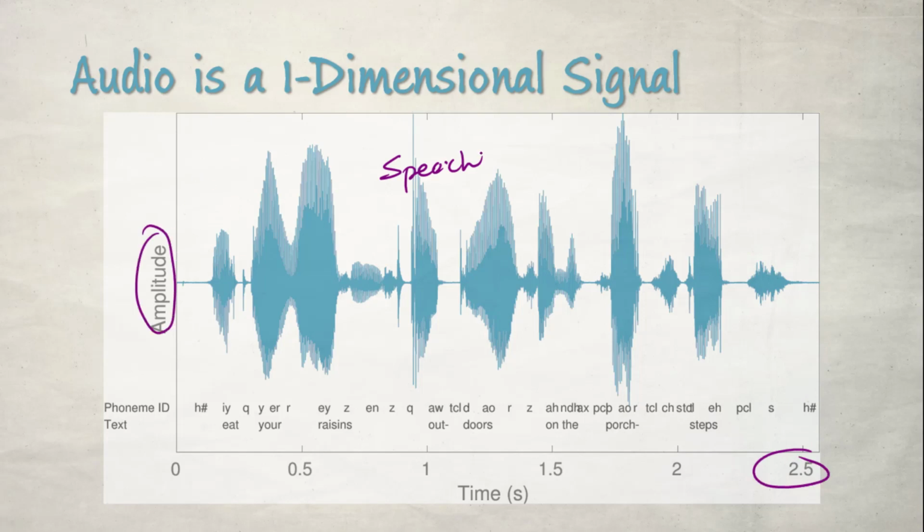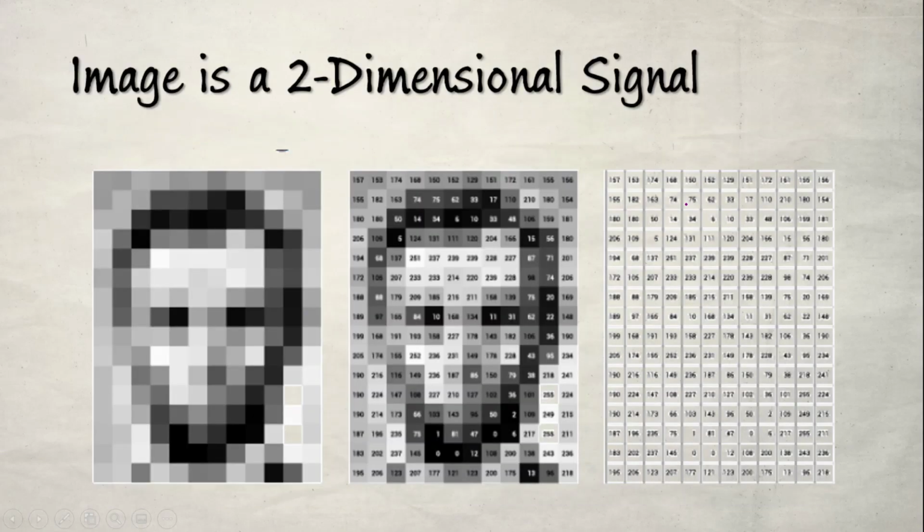A signal having only one independent variable and one dependent variable is known as a one-dimensional signal, 1D signal. So audio signals are examples of one-dimensional signals. Whenever we record something on our smartphone or record some sound on our computer, we are actually dealing with a one-dimensional signal.